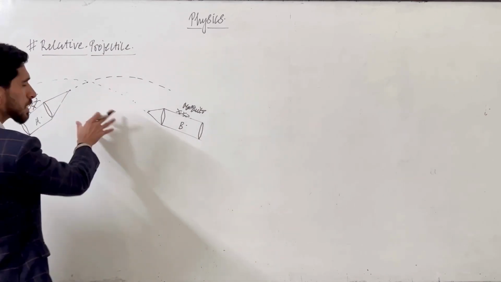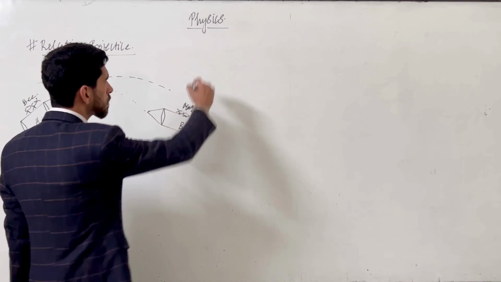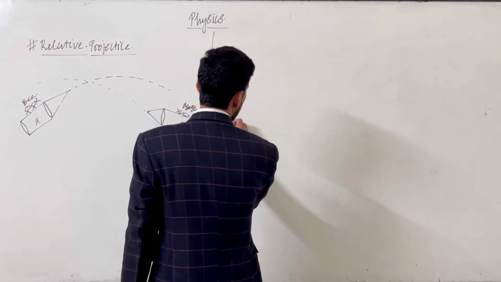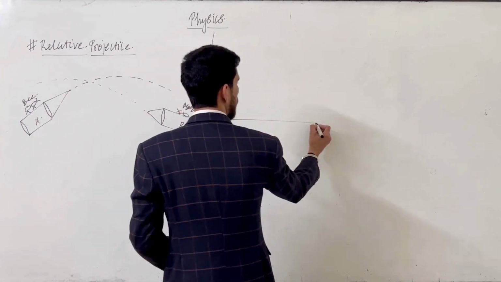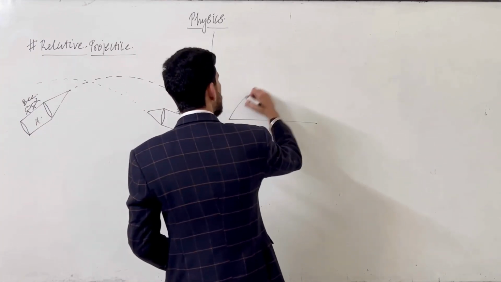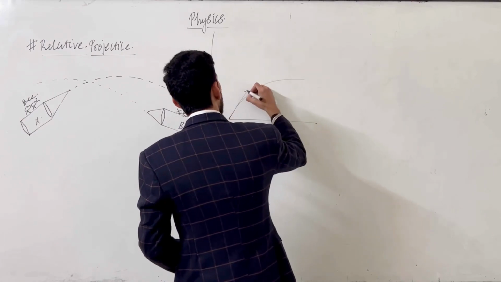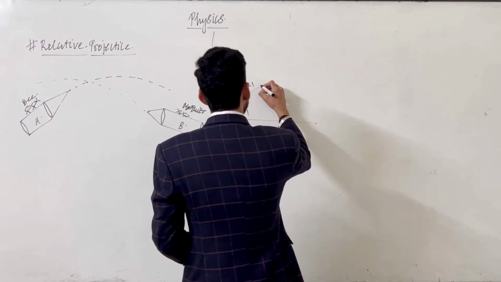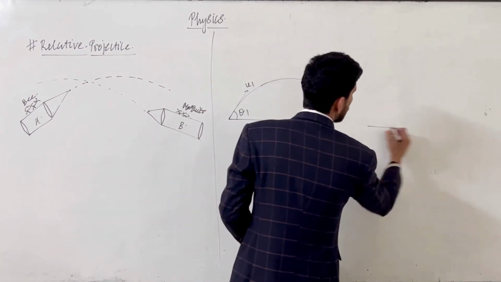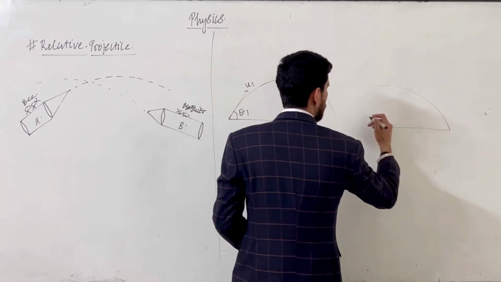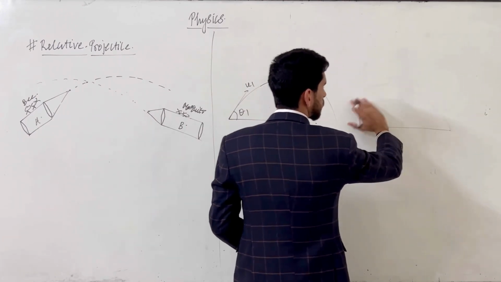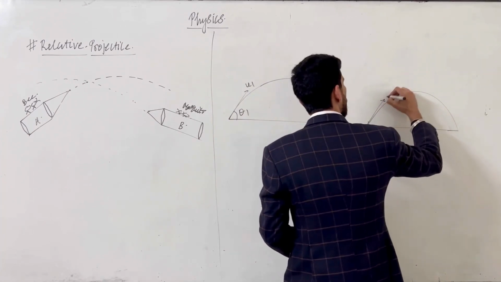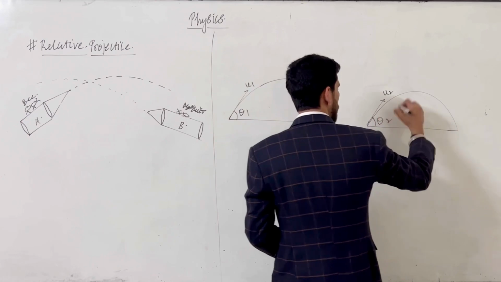So to learn this concept, we are going to discuss the concept behind this. For that we are taking two projectiles. Now in a simple way we are making the diagrams. Suppose the first projectile is here with velocity u1 at an angle θ1, and the second projectile is moving here, let's take it from the same direction, with velocity u2 at an angle θ2.